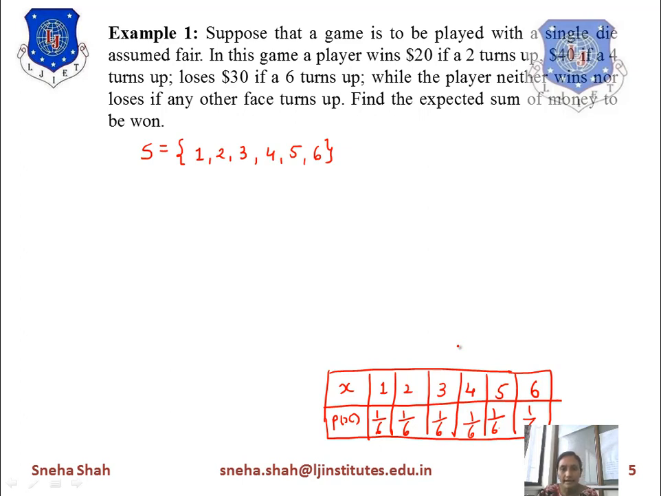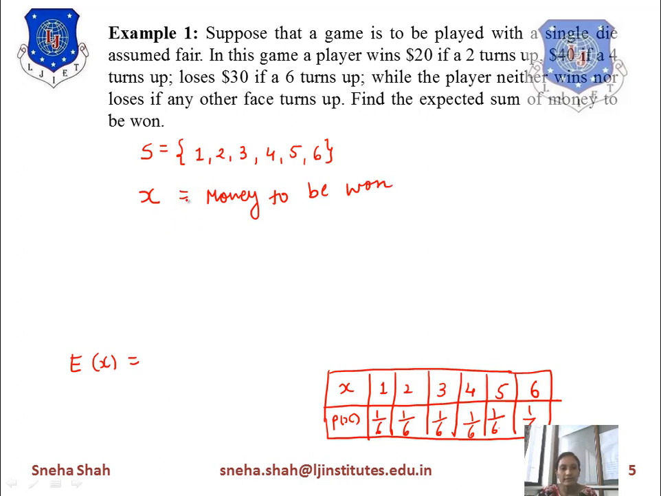Now we want to find the expected sum of money to be won, meaning we want to find the expected value of x. So how will we find this? It will be found by taking a random variable x. Now what is the random variable? Suppose I define this random variable x as the money to be won. How much money is won by this player is defined as the event x.